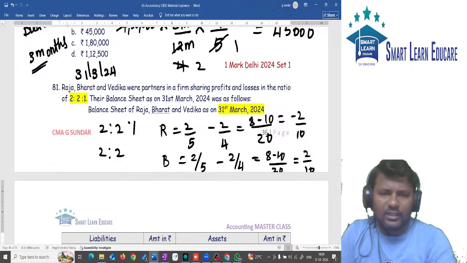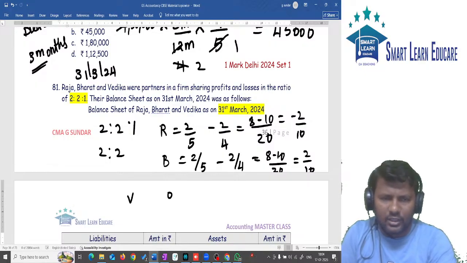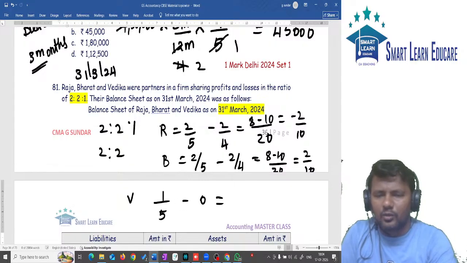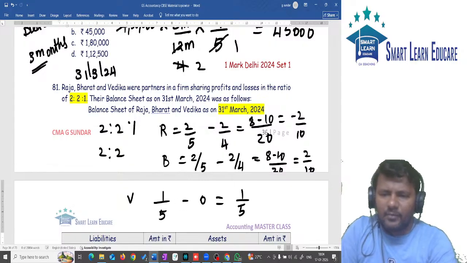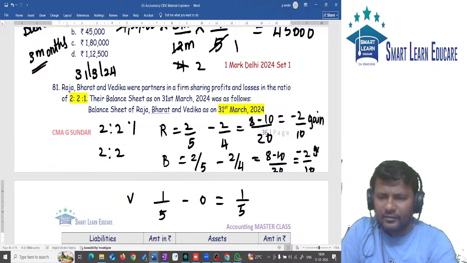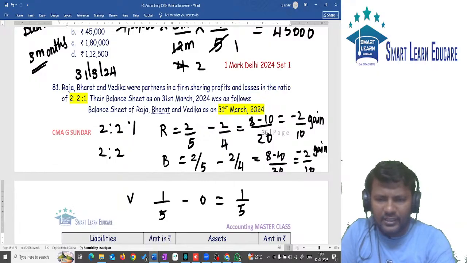And what is the treatment for partner V? How to calculate for partner V? The old ratio is 1/5, the new ratio is 0, so it is 1/5. Meaning these two are gains of the partners, and for V it is a sacrifice.